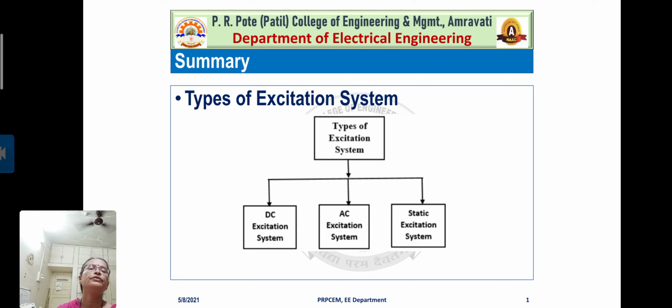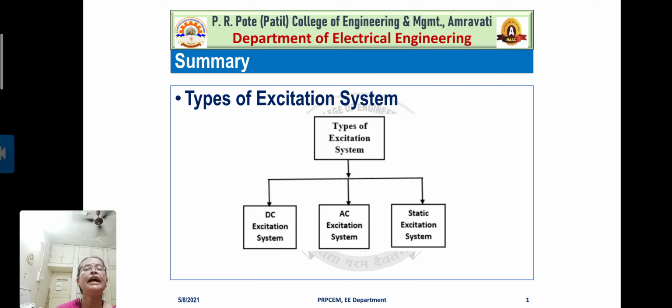So we also discussed the brushless excitation system. For the brushless excitation system, what you observe is that the output of the exciter is directly fed to the field winding of the main generator without any kind of slip rings.